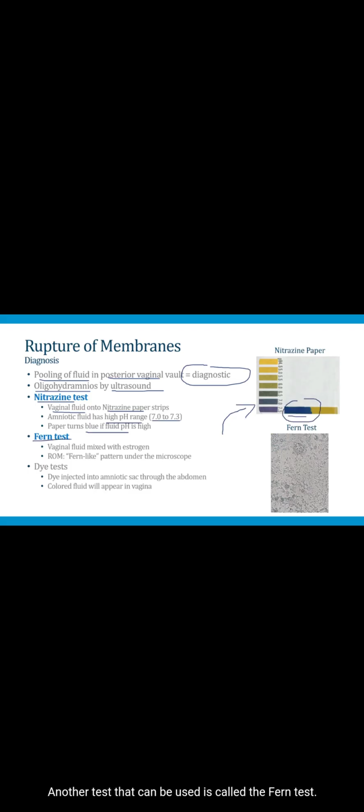Another test that can be used is called the Fern test. In this test, you mix the vaginal fluid with estrogen, and if there's been rupture of membranes and the fluid is amniotic fluid, you should see a fern-like pattern under the microscope. And this is a picture of what that fern-like pattern looks like. And then finally, there are some rarely used dye tests where dye can be injected into the amniotic sac through the abdomen, and colored fluid will appear in the vagina if there has been rupture of membranes.